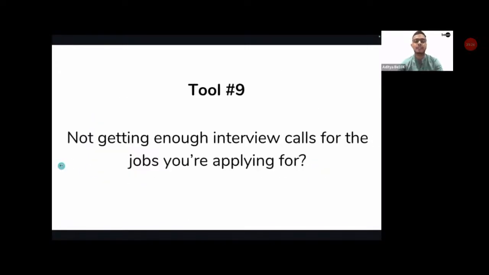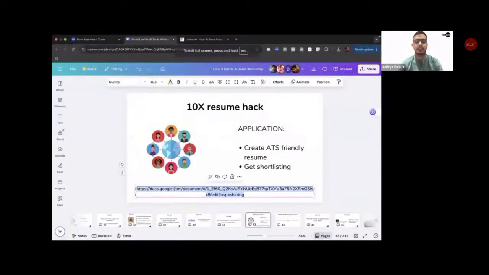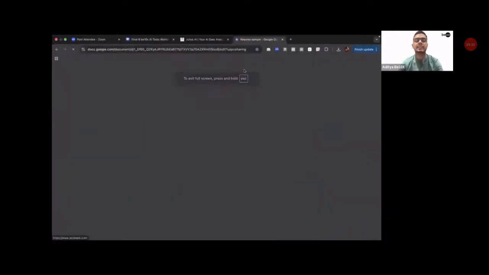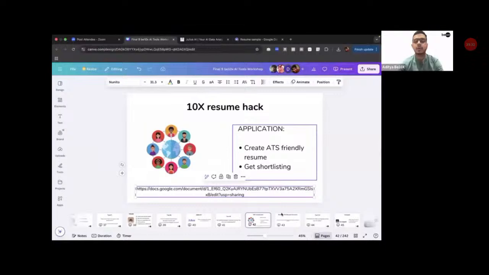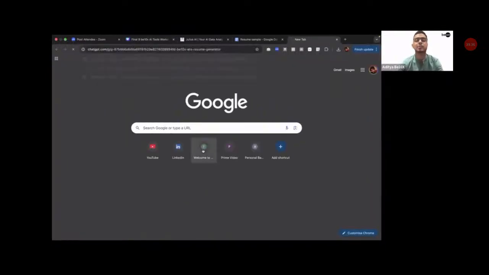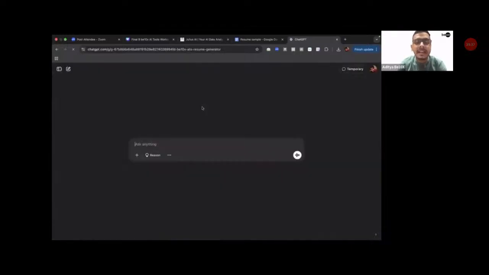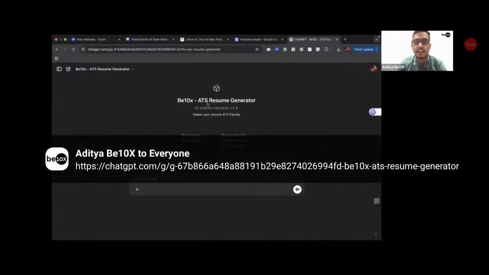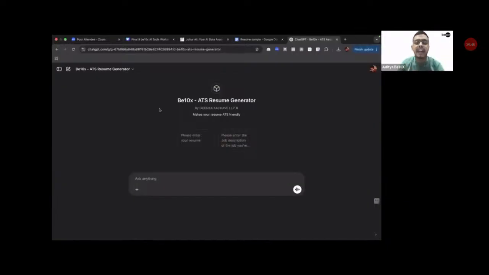So guys, we have our sample resume here with me. Here is the sample resume, and what I'll do, I will open the tool that we have made in-house for you as well, which is called the B10X ATS resume generator by Goenka Kachave LLP. It's a custom tool that we have made for you all, and we'll be giving this to you for absolutely free along with the notes of the session. So how does it work?